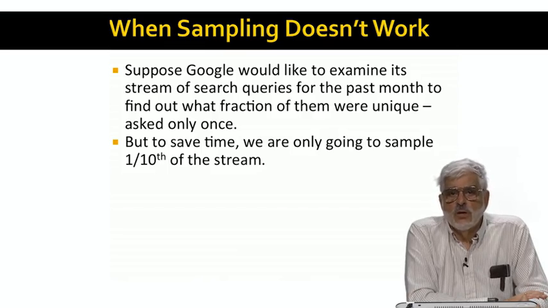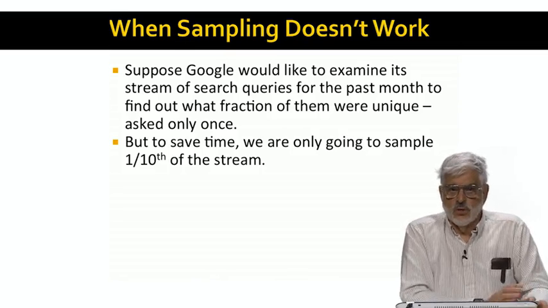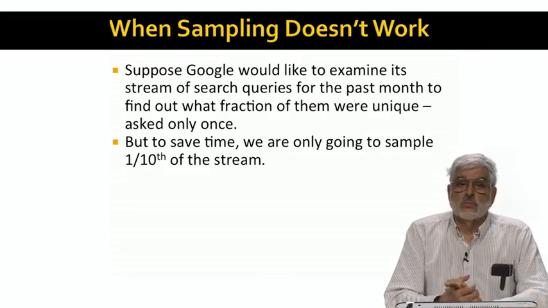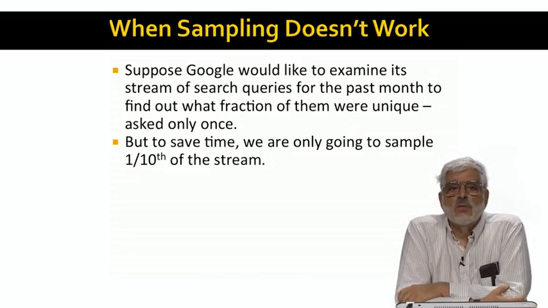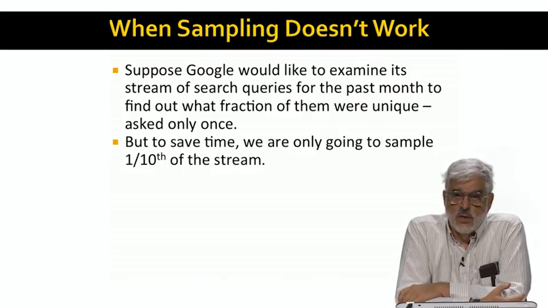Suppose, to be concrete, that we randomly select 1/10 of the queries to be examined. For example, if we wanted to know what fraction of the search queries were single-word queries, we could compute that fraction for the sample and be pretty sure that it was very close to the fraction for the stream as a whole. That is, over a month, a 1/10 sample would be 1 billion queries or more. Statistically, if those queries are selected at random, the deviation from the true answer will be minuscule.